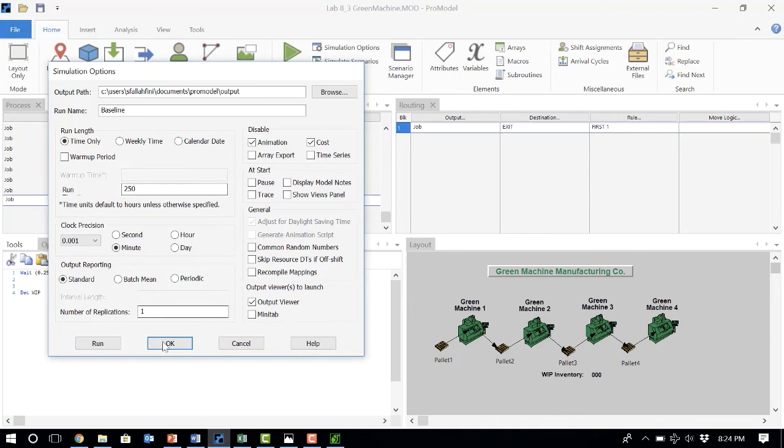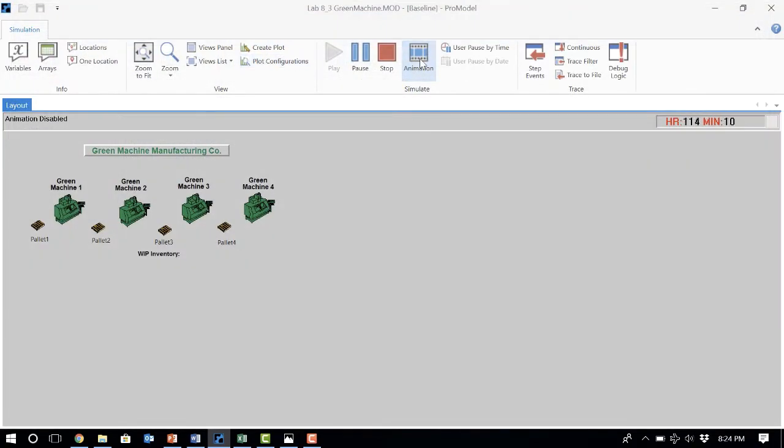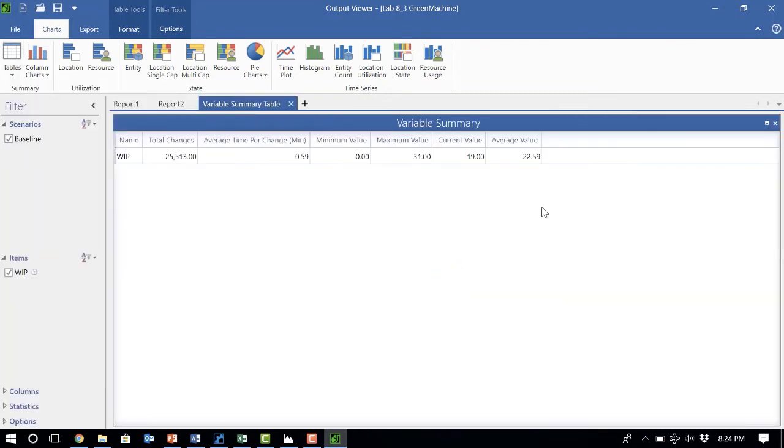So if I run this one more time, the original scenario, and go to work in process, you see your work in process is 22, okay? Because it includes all those small numbers that we had at the start of the simulation, the first 2 days or so, all these zero values or small values. So that's why the work in process is smaller.